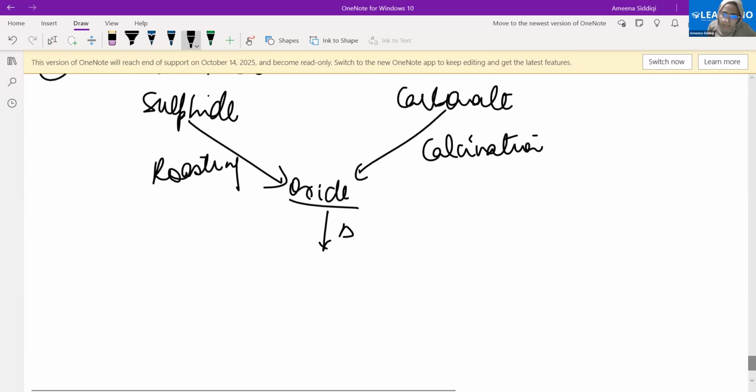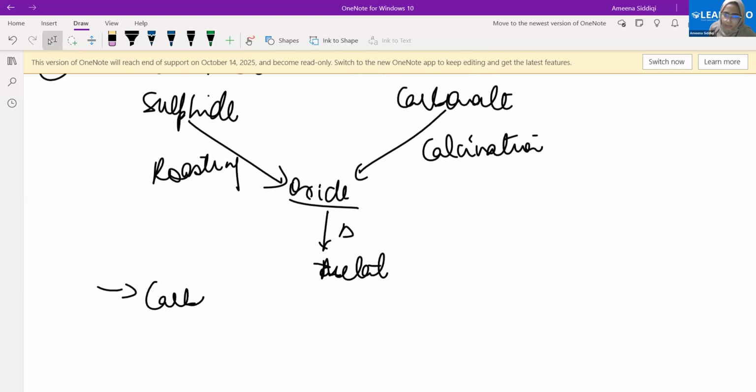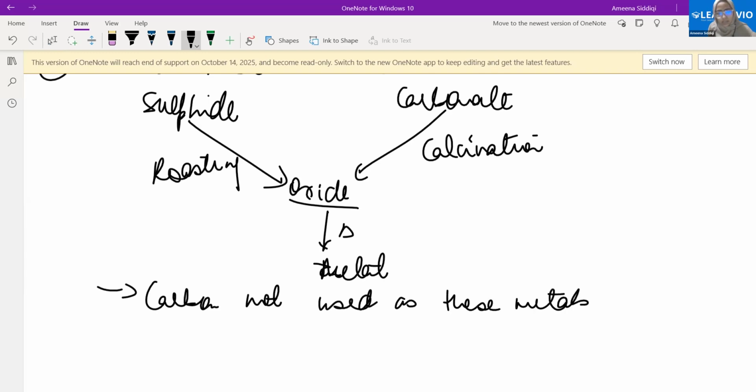Why are we not using carbon here? Any idea? Carbon is not used here for the very less reactive metals because they are such less reactive metals that they get reduced simply by heating. We don't need any reducing agent as such. So carbon is not used for these metals.